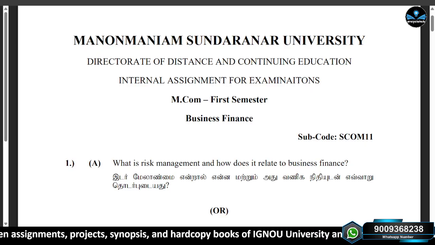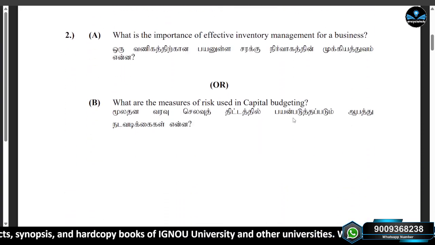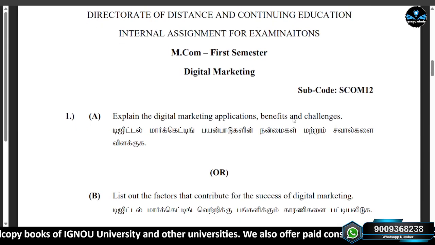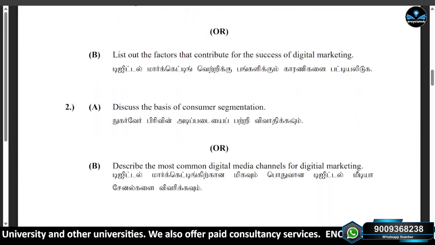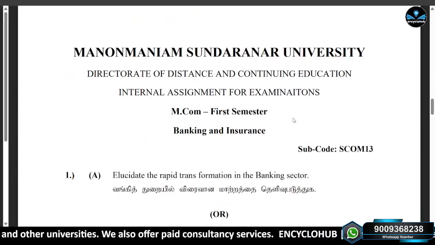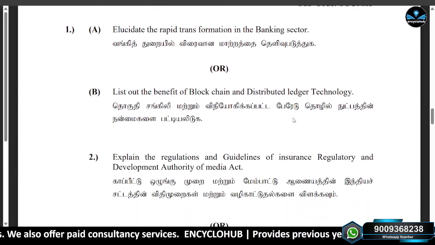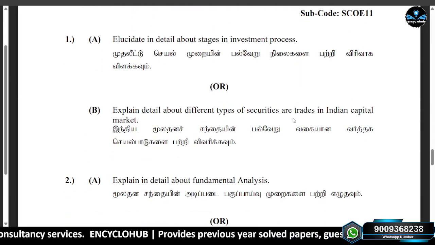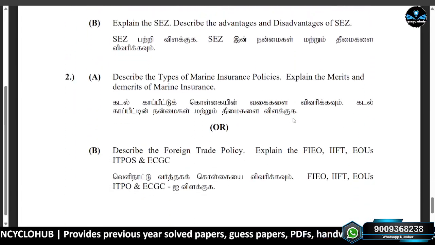Now let's discuss the paper. The MCOM first semester paper is first AB, second AB. The second paper is SCOM 12, so 1 AB and 2 AB. Thus, there are two questions in this paper, and SCOM 13, banking and insurance. In this paper also, there are two questions, and SCOE 11, two questions, and the last one, SCOE 12, last two questions.